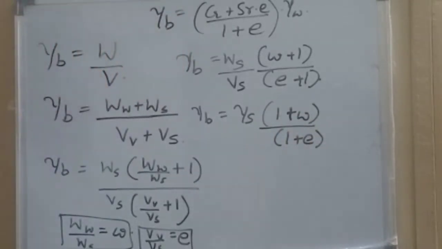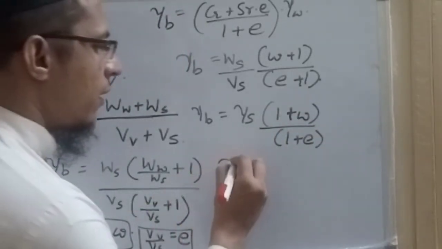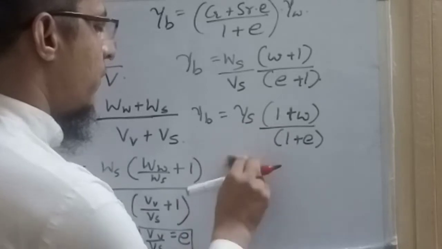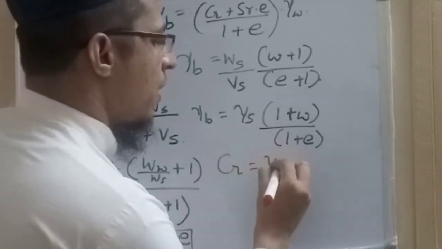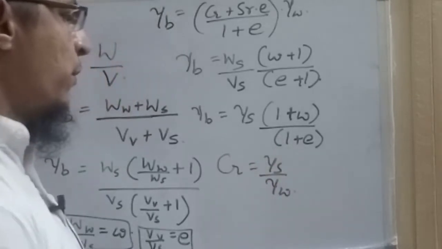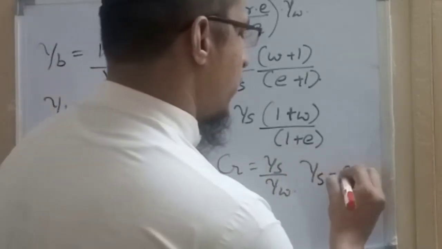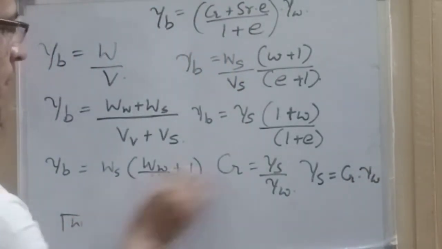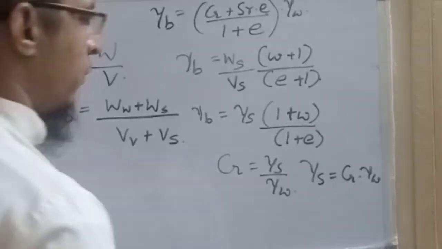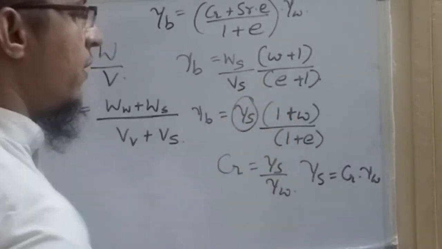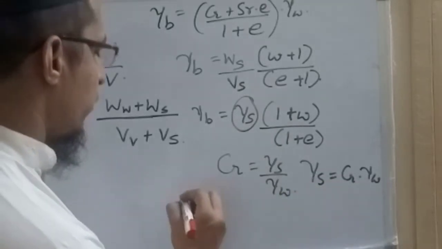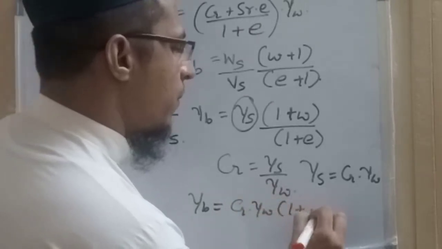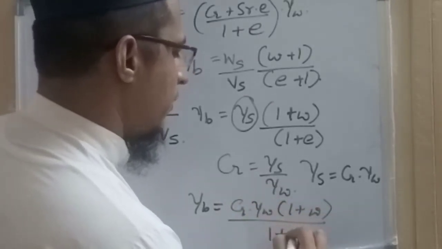Similarly 1 plus E we can write, and we know that G is equal to specific gravity, G is equal to gamma S upon gamma W. So we have gamma S is equal to G into gamma W. Now we will replace gamma S by this expression G into gamma W. So we have bulk density is equal to G into gamma W into (1 plus W) upon (1 plus E).